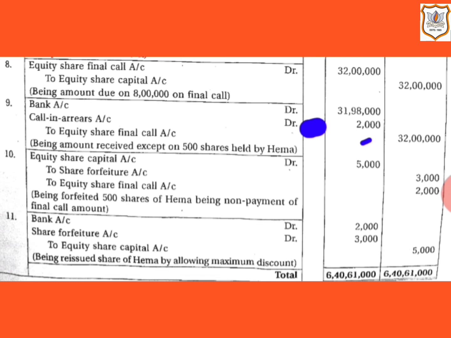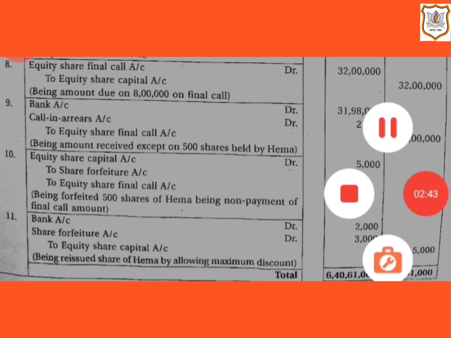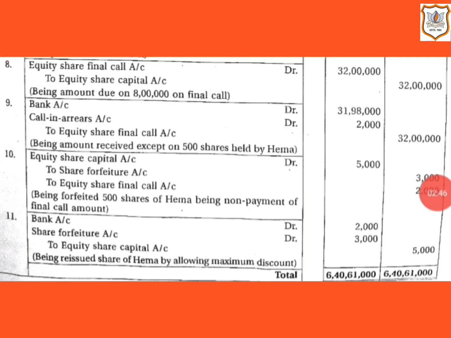So here equity share capital account will be debited by rupees 5,000, that is 500 shares, multiply by rupees 10, that comes to rupees 5,000. And share forfeiture account will be credited with the amount already received, that is 500 multiplied by rupees 6, that is rupees 3 at the time of application and rupees 3 at the time of allotment.